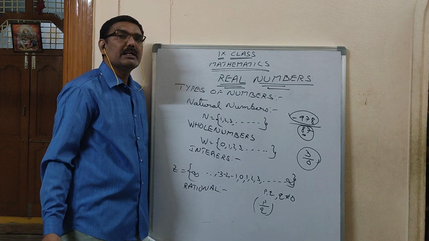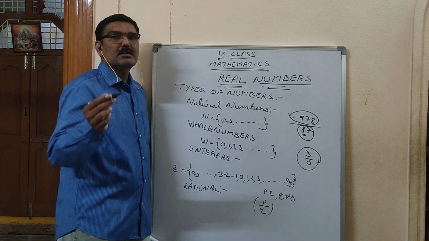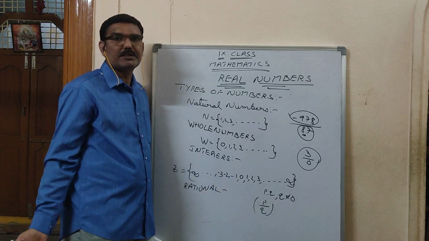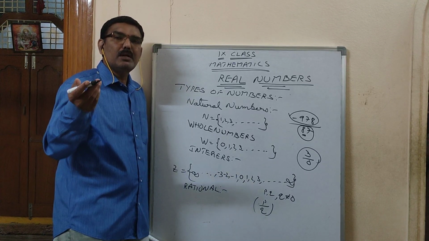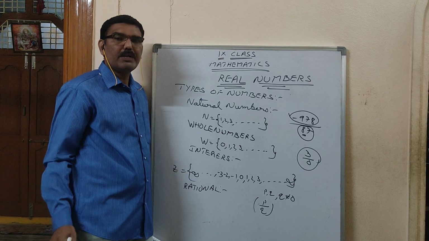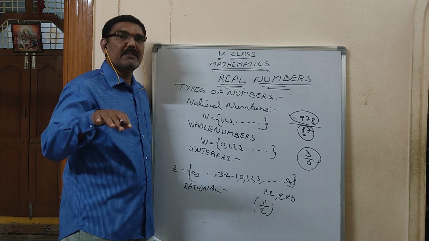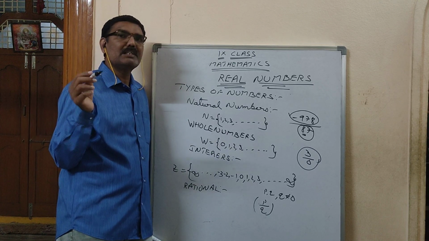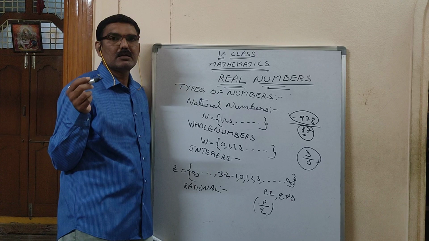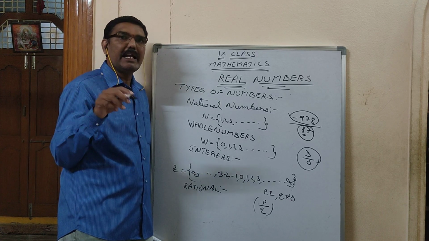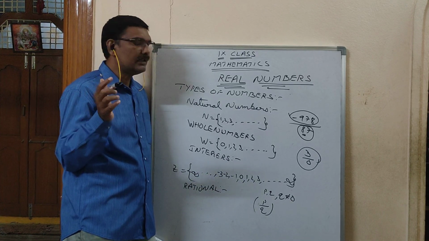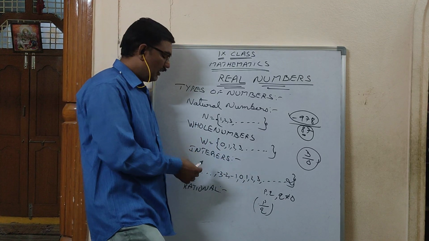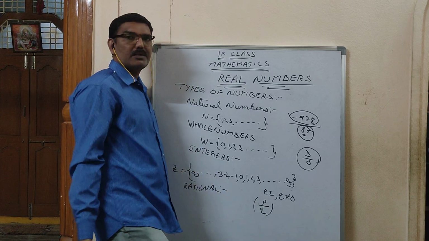Then go for irrational numbers. Already you know some opposite words in English: possible, impossible; reverse, irreverse. Sometimes the opposite starts with IR, IM. Direct, indirect, IN. Like that. Rational, irrational. So here the opposite of rational is called irrational.